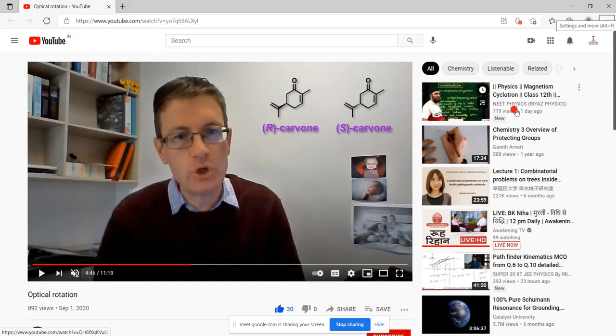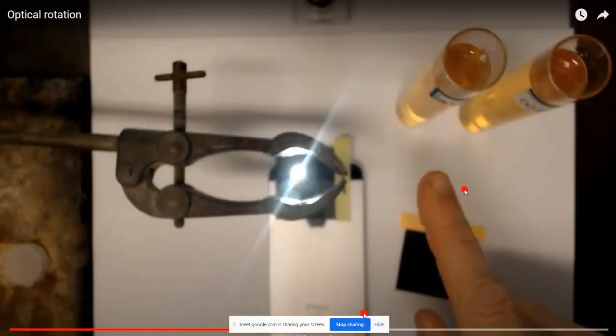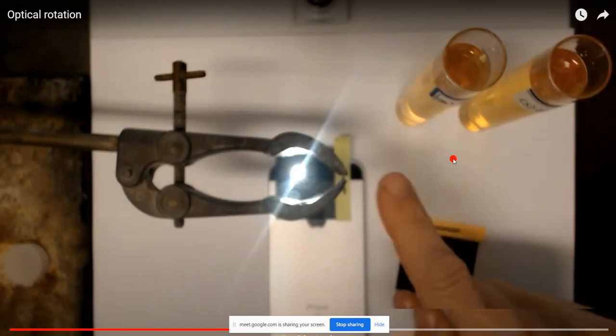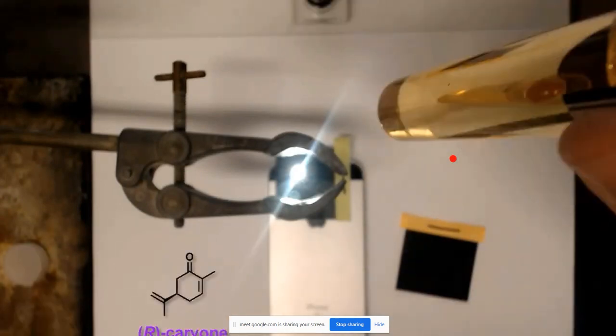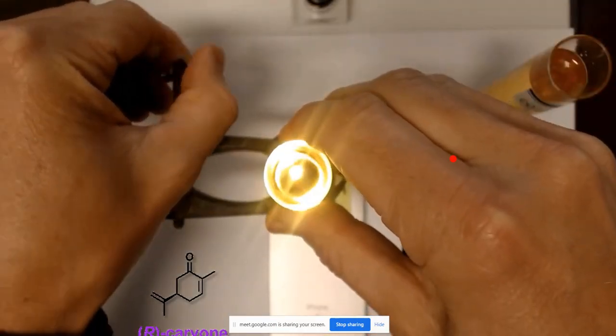Now just look, have a look. I've just paused it. This is a very practical and easy example of optical activity. Can you all see this? Now what he has done is he has taken two solutions. These are two solutions, two conformers, R and S. Now how very quickly can we see the optical activity? It's very interesting. Just have a look.